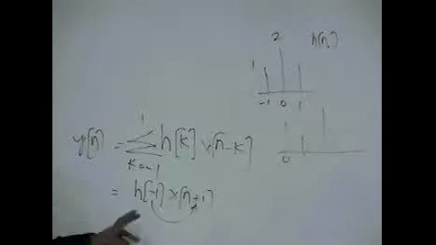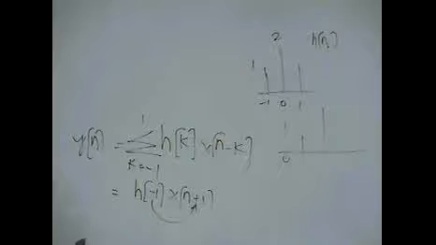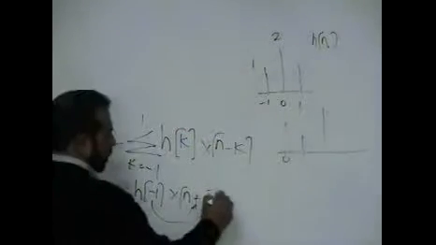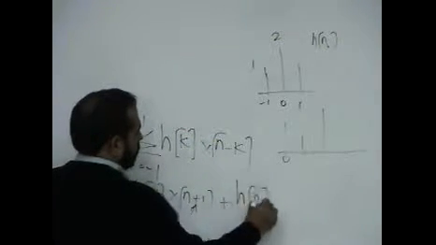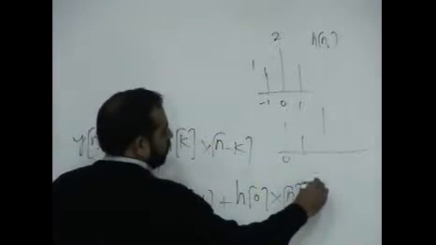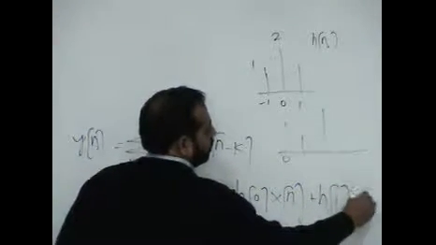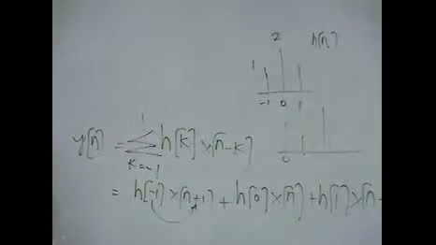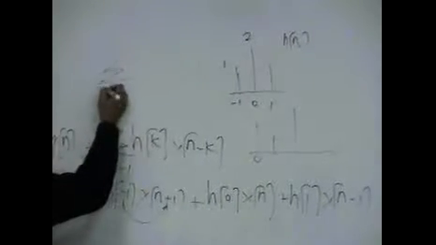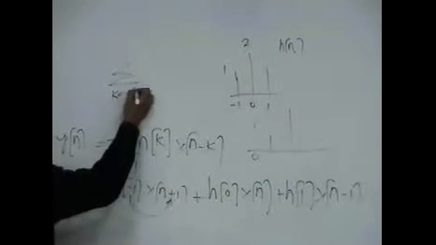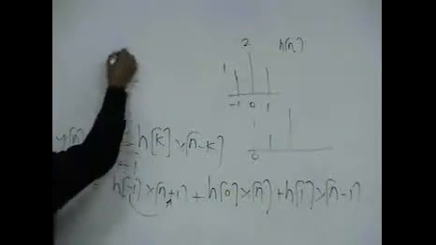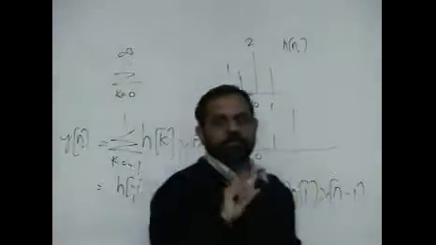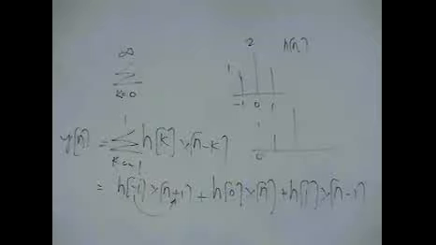So it means you must not have any h for negative indices. Positive indices are fine, even the 0 is fine, because once you write h of 0, it is x of n, and once you say h of 1, it is x of n minus 1, so this is okay and this is not okay. It means that the summation must not start at any negative index, it should start from 0 to infinity. Then you are fine, then the system will be causal. So this is the definition of causality, that your h of n must be 0 for negative indices of n.